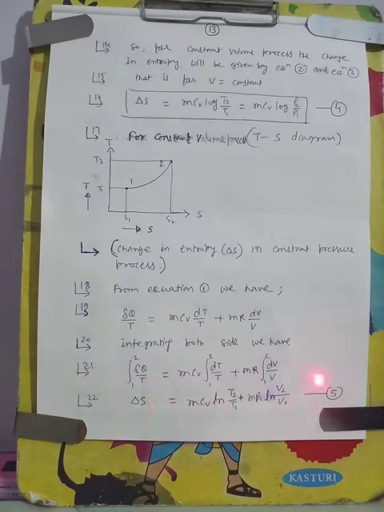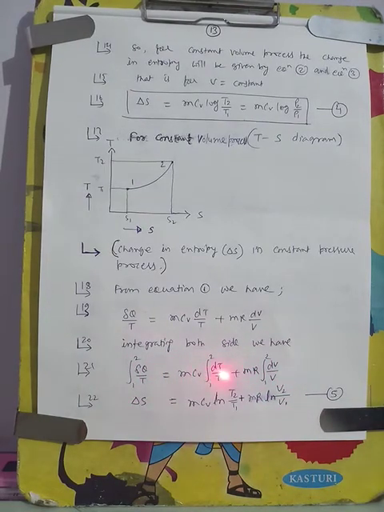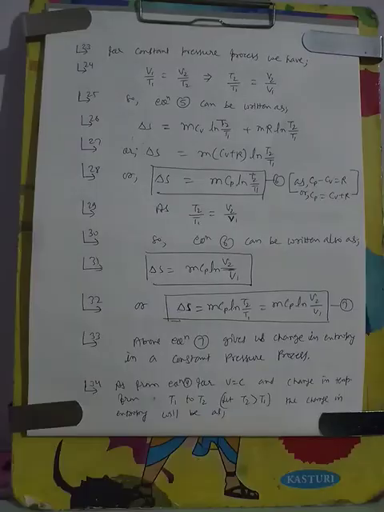I will modify it a little and make it shorter than it looks now. We know that for the constant pressure process, the general gas law is V1 by T1 is equal to V2 by T2, because P1 is equal to P2, so that cancels out. From here we can write T2 by T1 is equal to V2 by V1.